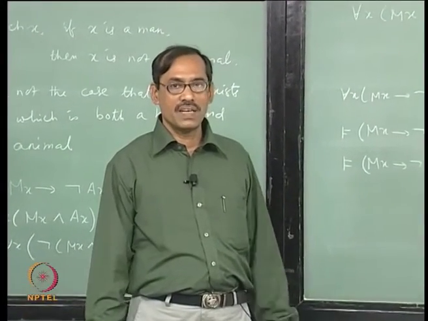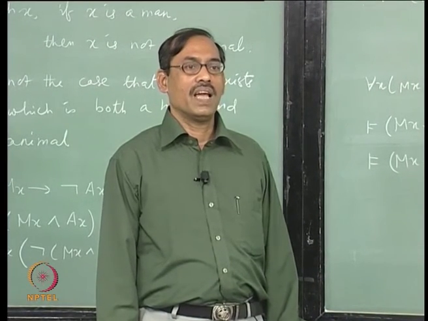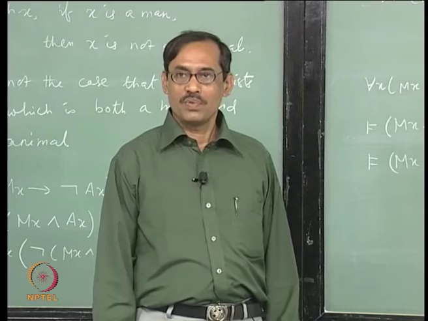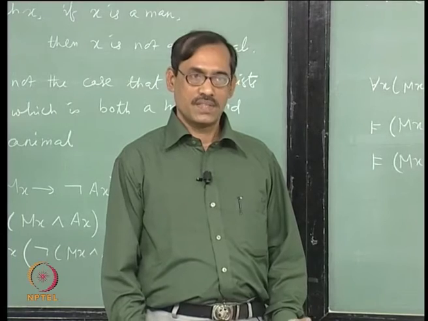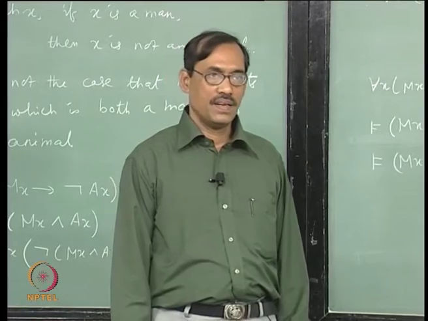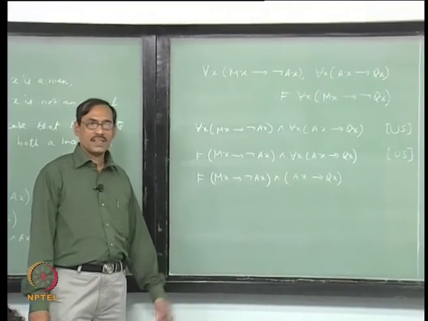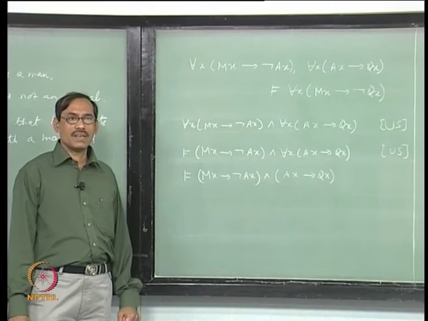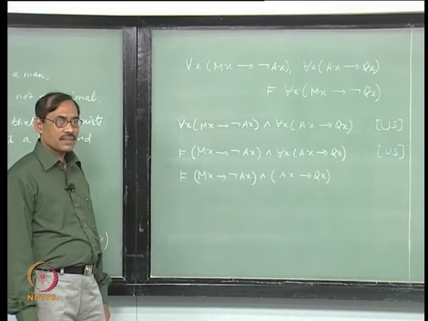So, it looks like it need not be valid, right. Well, I am not able to do it, that is why I am thinking it can be invalid, but that is not a proof. Now, to prove invalidity, what will you do? Find one state which is not satisfying it, right. So, that means you have to get a state which is a state model of both the premises, but it is not a state model of the conclusion, right. This is what we want. Okay. Now, how to proceed from there?